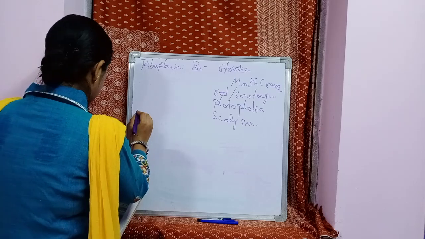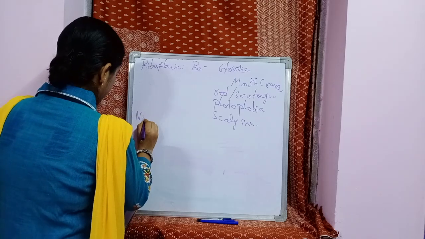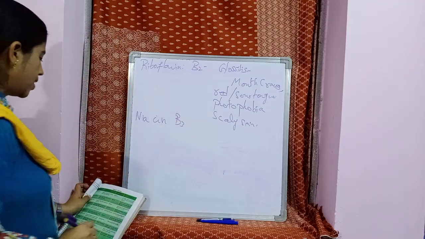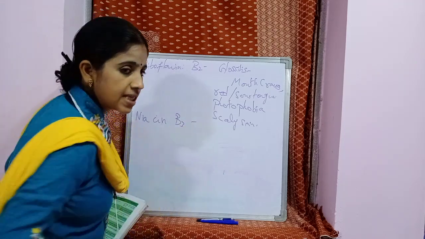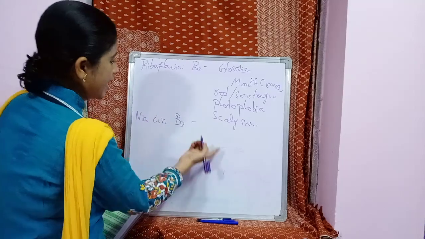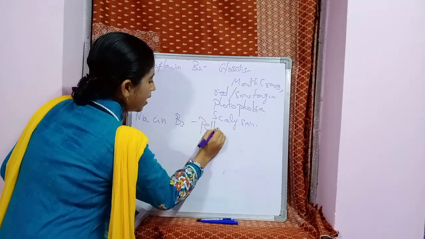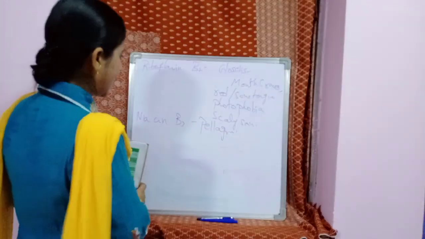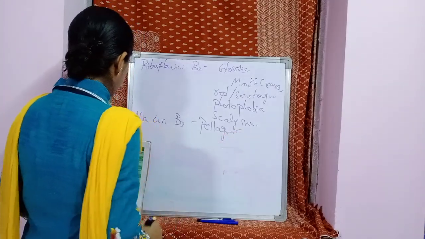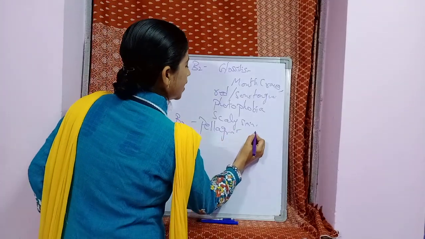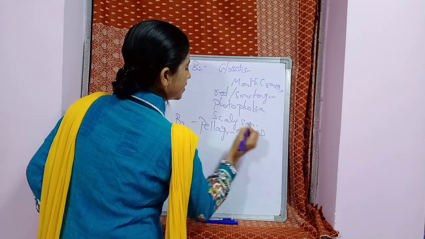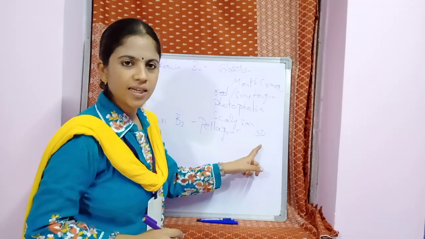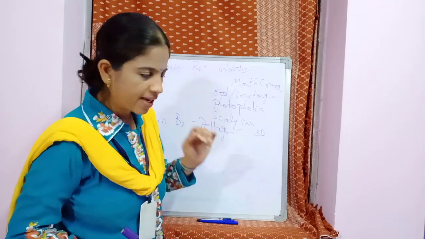Next vitamin is niacin, vitamin B3. Here, the deficiency disease of vitamin B3 or niacin is pellagra. What are the symptoms of pellagra? Remember the keyword 3D. Don't write this; since your teacher told you 3D, you don't write it in the exam. This is just the keyword 3D.